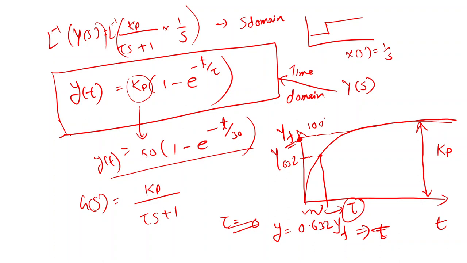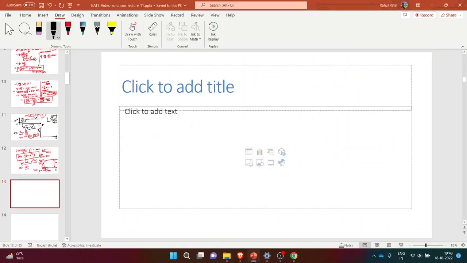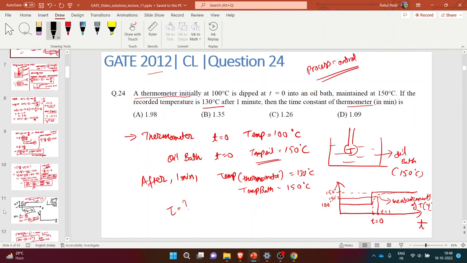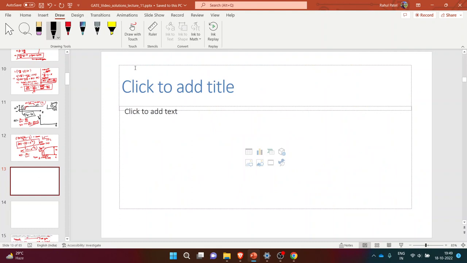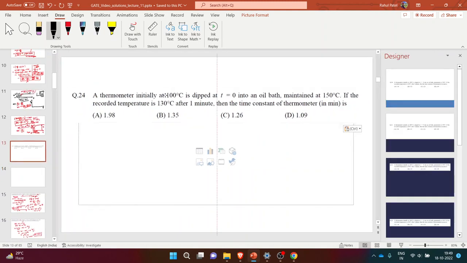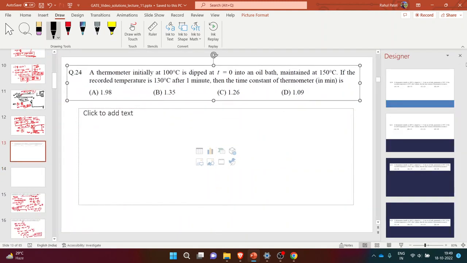If you have any doubt, you can write it in chat box, and then I think this much theory is sufficient, and we can move on to the question. So if you have any doubt, you can write it in chat box. I can explain it again. Just explain the graph once more. Okay.